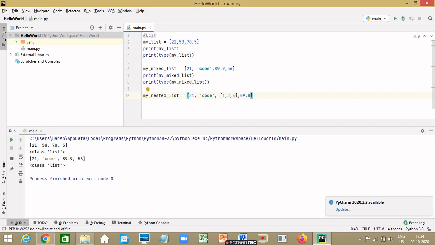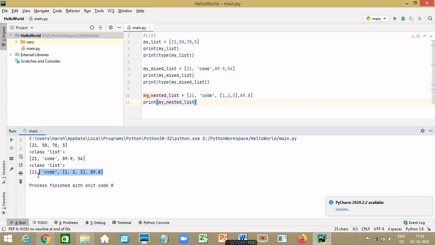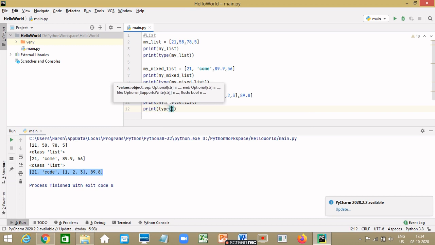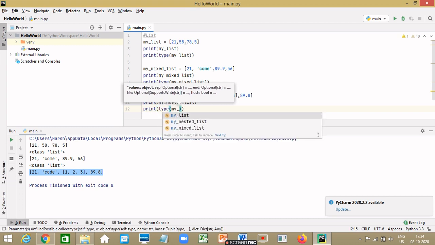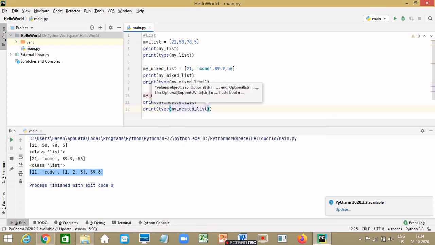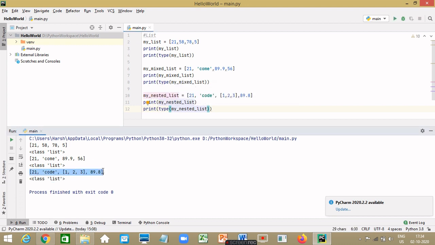Also another floating point value. Let's print it. Let's also print the type of it. It will also give us the same output as other lists, which is list type. So this is our nested list and the type of this variable is list.